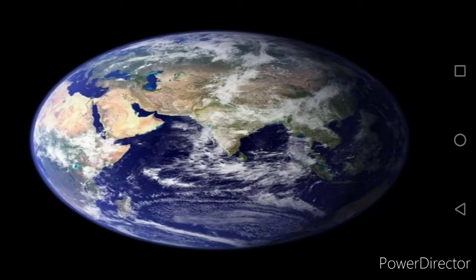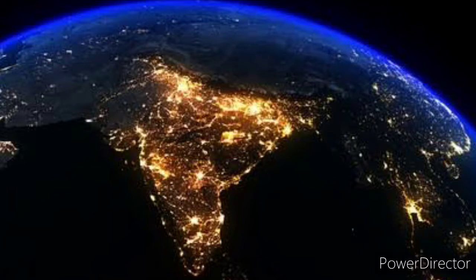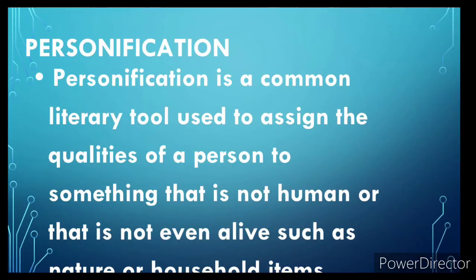Now you see, what do you see here in this pic? Yes, it's our mighty earth. But whenever we use earth in literary texts, we call it Mother Earth. So, here we are personifying the earth and also nature. That means we are attributing the qualities of a human to a non-human thing.